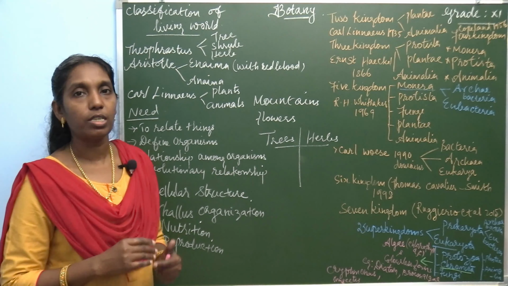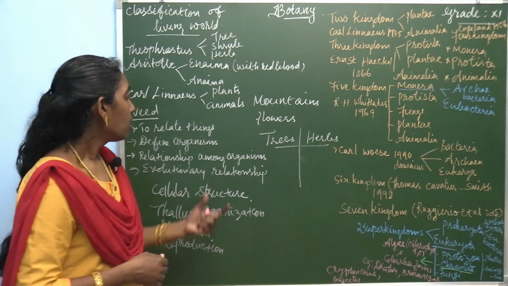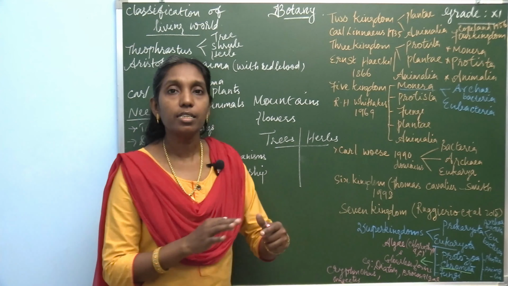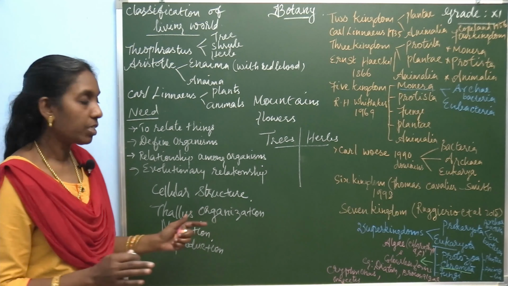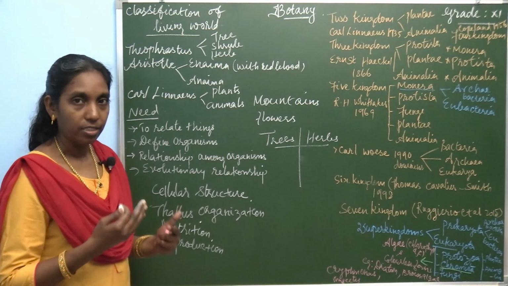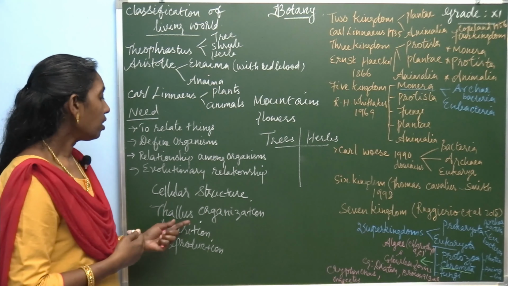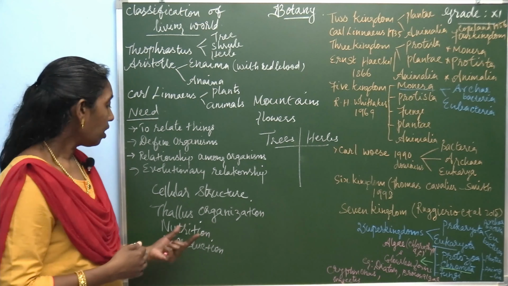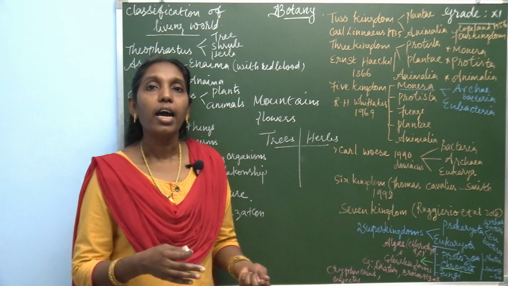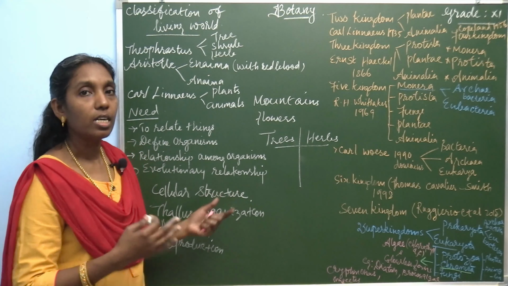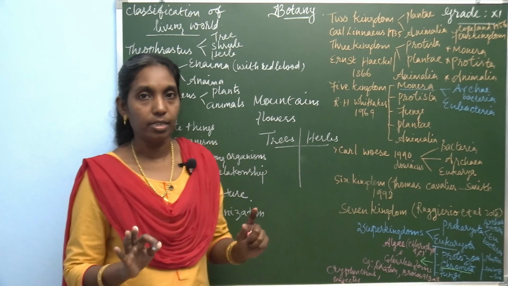There is a three-mark question. What is the merit of the five kingdom system of classification? Whittaker considered so many categories. He categorized the organisms based on cellular structure, cellular development, thallus organization, mode of nutrition, mode of reproduction and phylogeny. Everything he considered and grouped under five kingdoms.